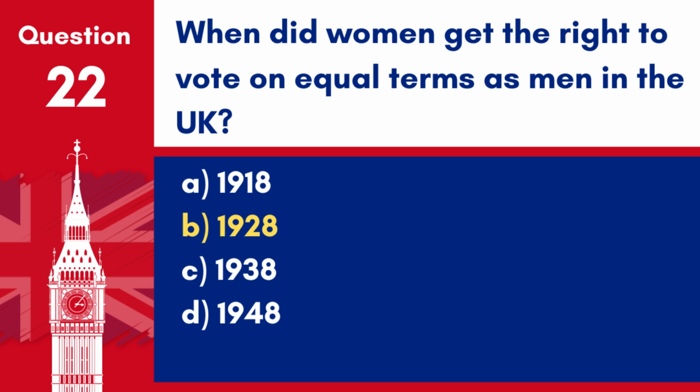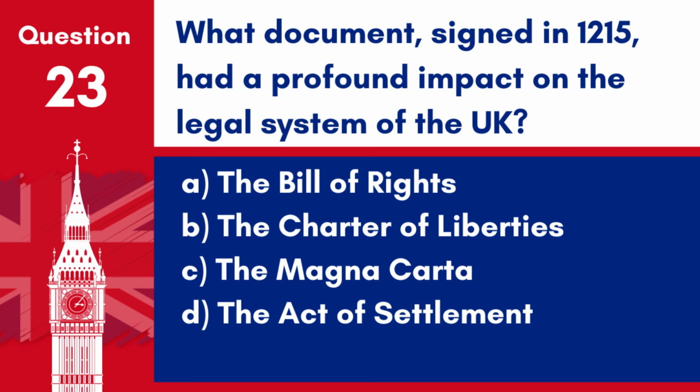Answer: B. 1928. Women in the UK were granted the right to vote on equal terms with men in 1928, following the Representation of the People Equal Franchise Act. Question 23. What document, signed in 1215, had a profound impact on the legal system of the UK? A. The Bill of Rights. B. The Charter of Liberties. C. The Magna Carta. D. The Act of Settlement.